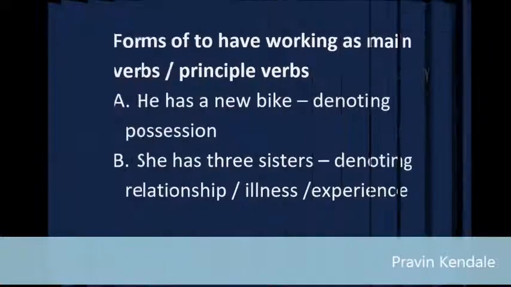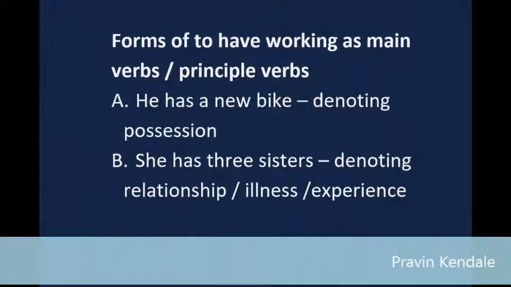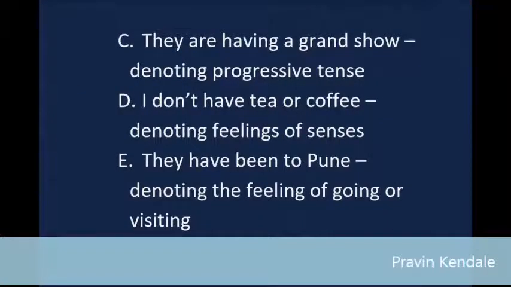Forms of to have working as main verbs / principal verbs. A. He has a new bike, denoting possession. B. She has 3 sisters, denoting relationship, illness, experience. C. They are having a grand show, denoting progressive tense. D. I don't have tea or coffee, denoting feelings of senses. E. They have been to Pune, denoting the feeling of going or visiting.